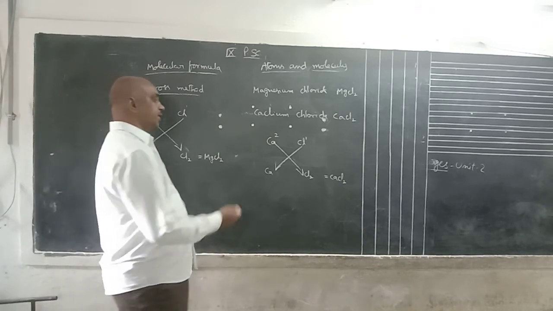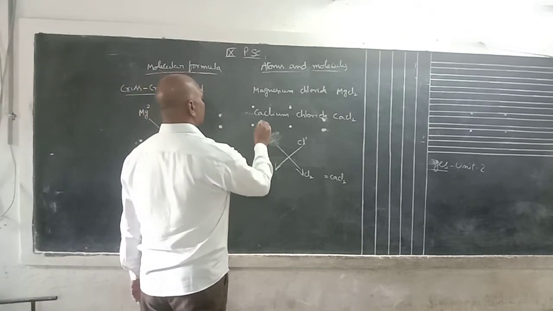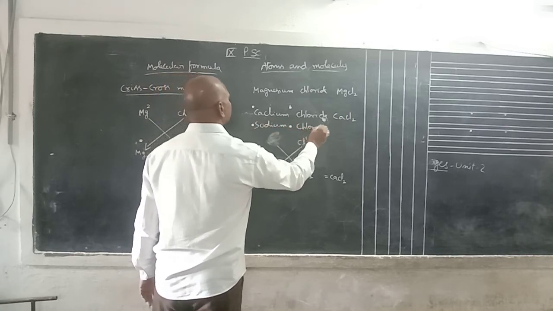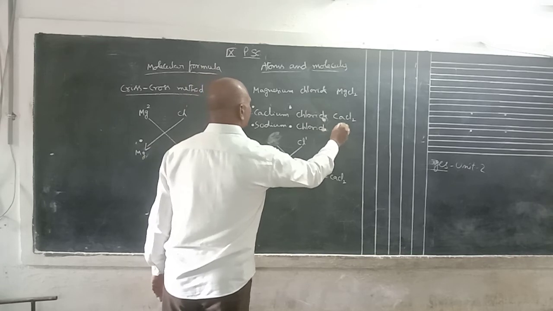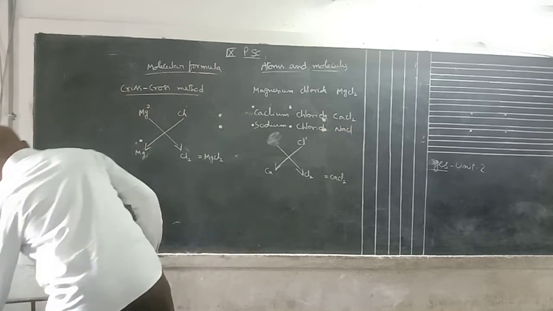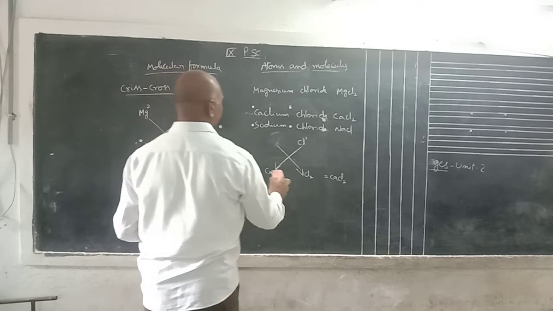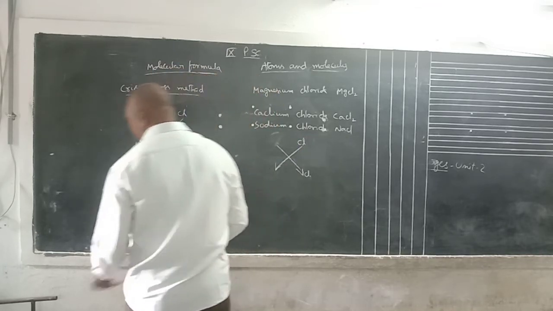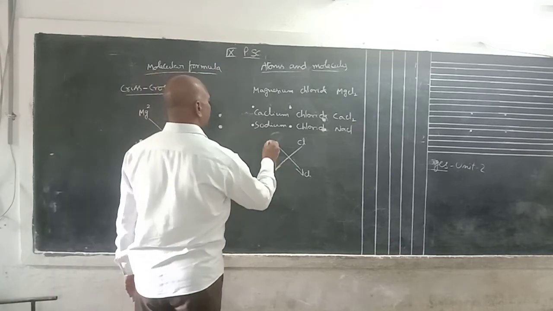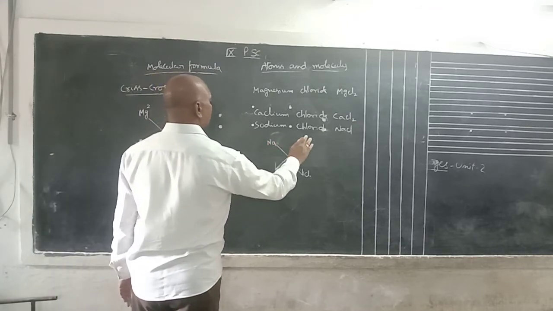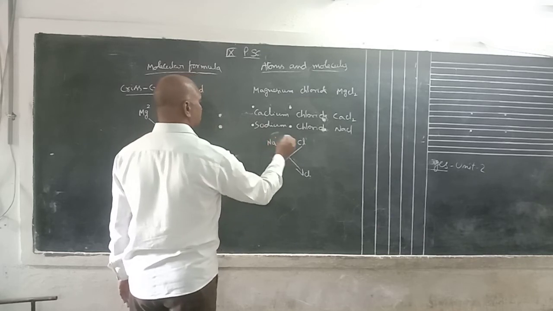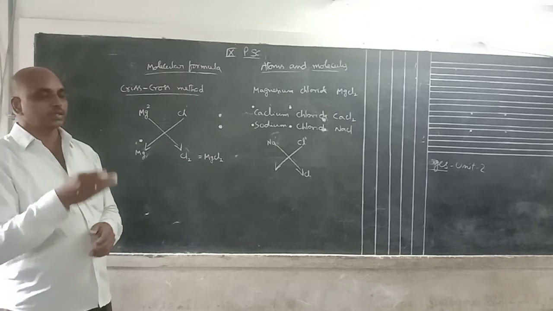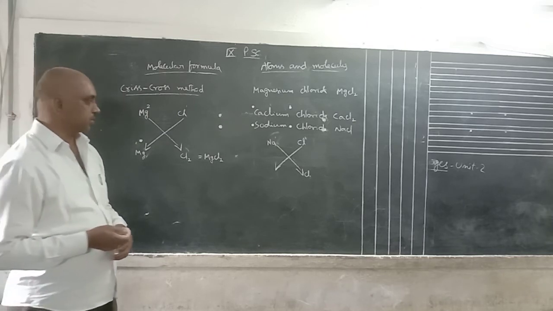Suppose sodium chloride. Sodium chloride means NaCl. How to write the sodium chloride formula? Sodium means Na, chloride means Cl. This valence is 1, this valence is 1. Sodium valence is 1. The valency tables are very important.